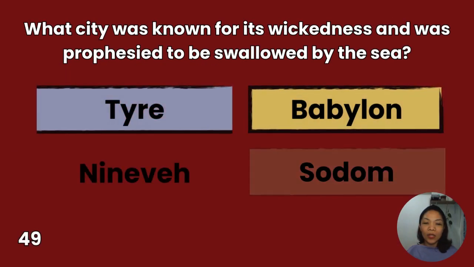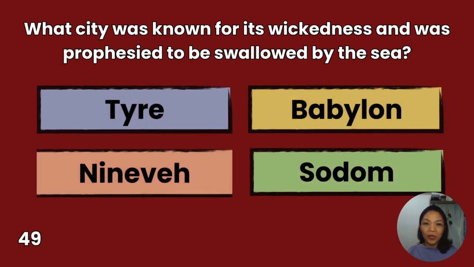49. What city was known for its wickedness and was prophesied to be swallowed by the sea? Tyre, Nineveh, Babylon, Sodom. You have 10 seconds to answer.